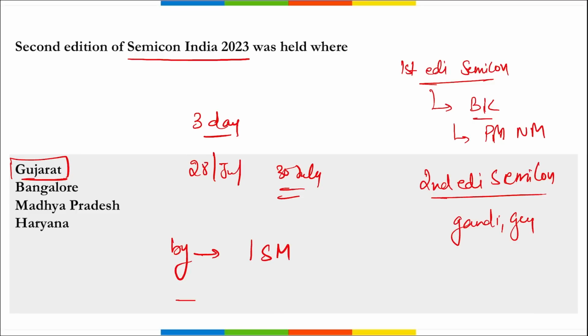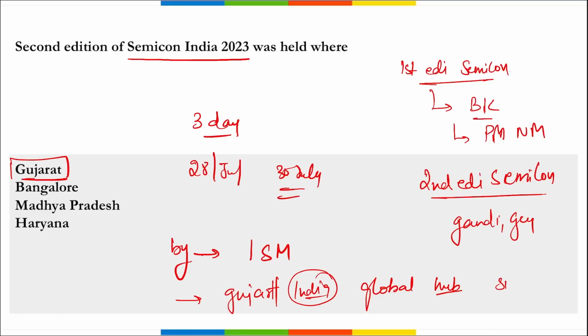The main aim here is to make Gujarat, or basically we can say to make India a global hub for manufacturing of semiconductors in India. Correct. And where do we use these semiconductor chips? In our smartphones, in our cars, right? In our mobile phones, then in various iPads, laptops, in every electronic device, we will be using this semiconductor chips.